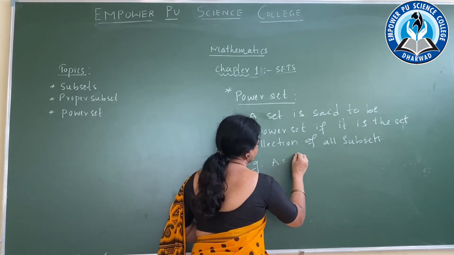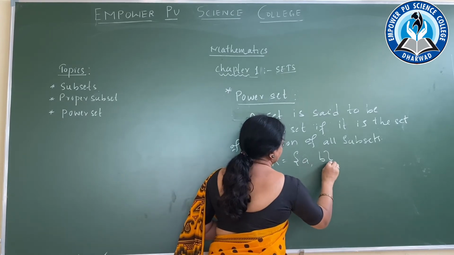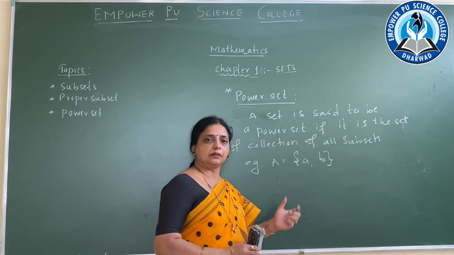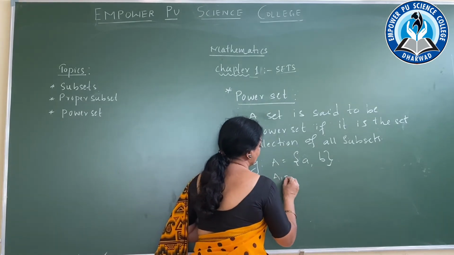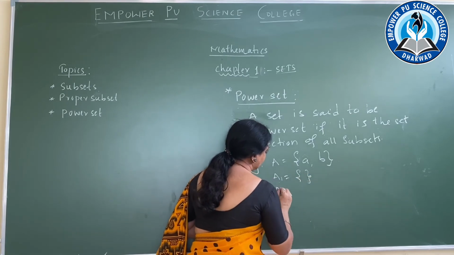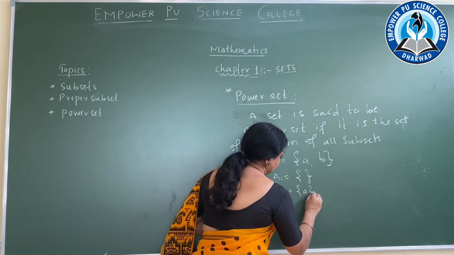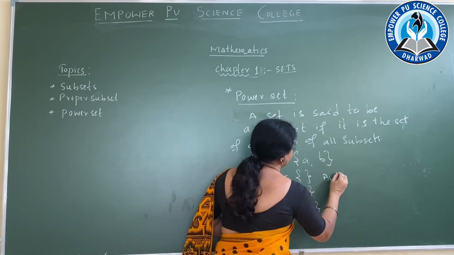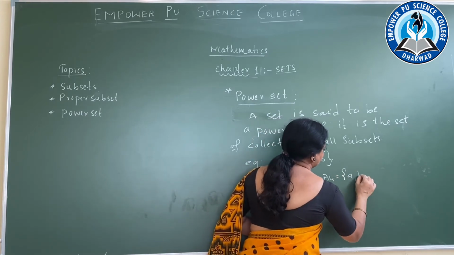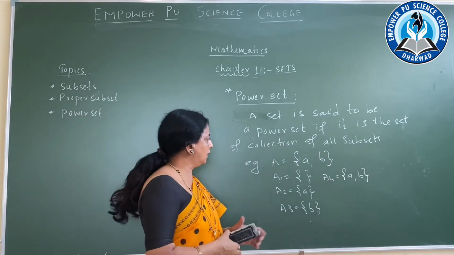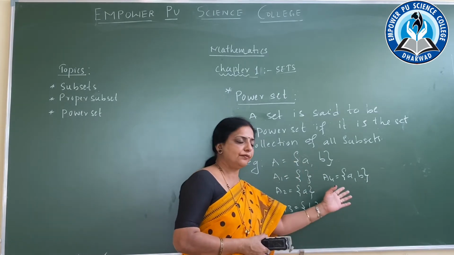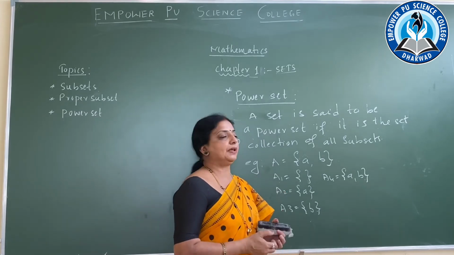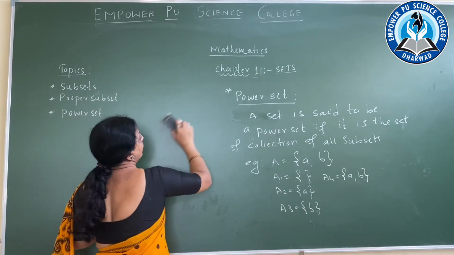Example, you can see. A is equal to {a, b}. So the subsets of A you already know. A1 is what? The null set. A2 is a singleton set, A3 is a singleton set, A4 is the set itself. So these are the subsets of which set? Set A. To define the power set, how do we denote it? We denote it by P of A.